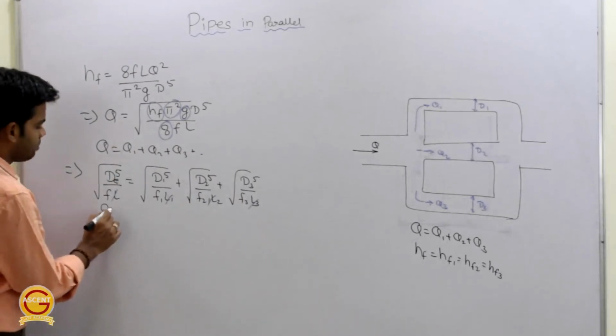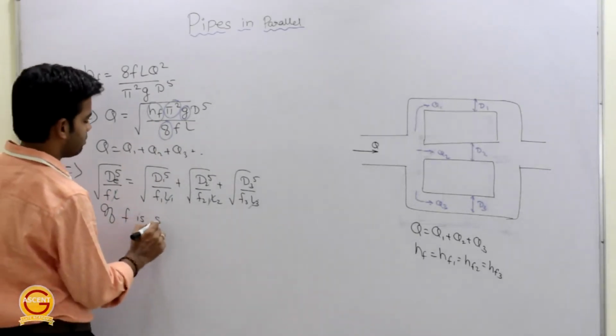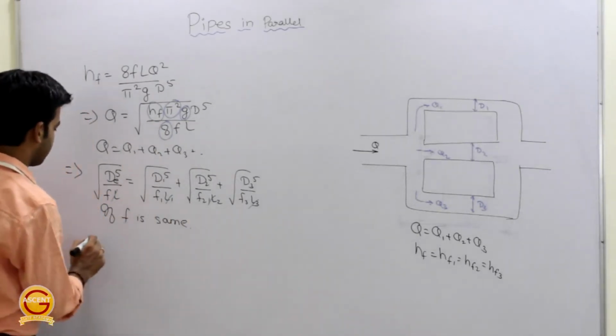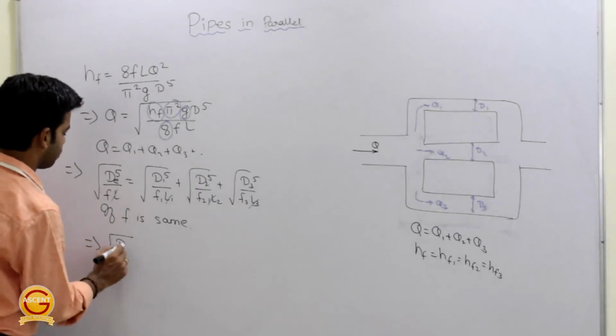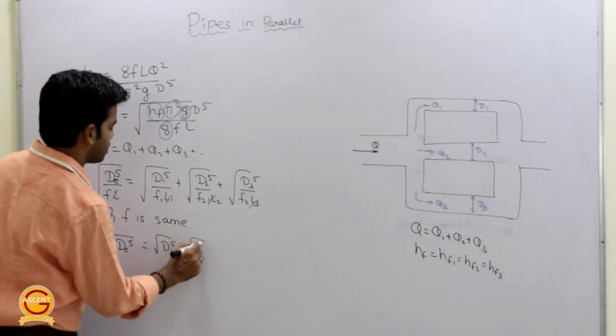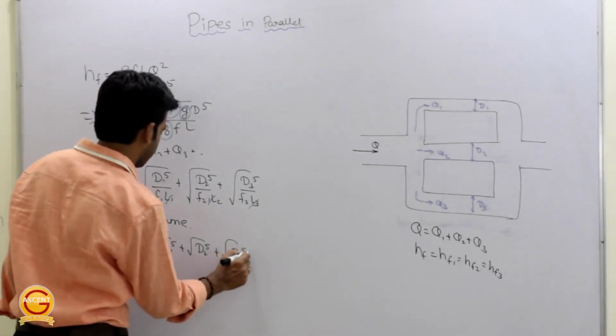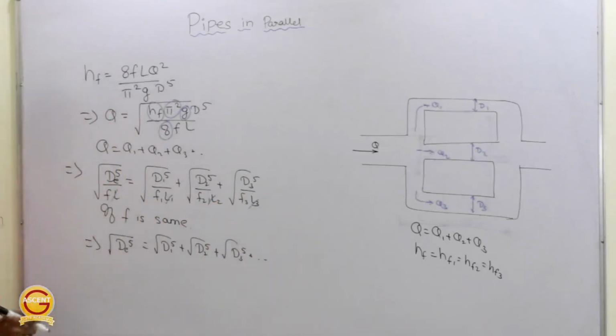Further, if all the pipes are of same material, f will be same. So if f is same, then this will be equal to under root of D raised power 5 is equal to under root of D1 raised power 5 plus under root of D2 raised power 5 plus under root of D3 raised power 5 plus up to n number of pipes. Getting this or not?